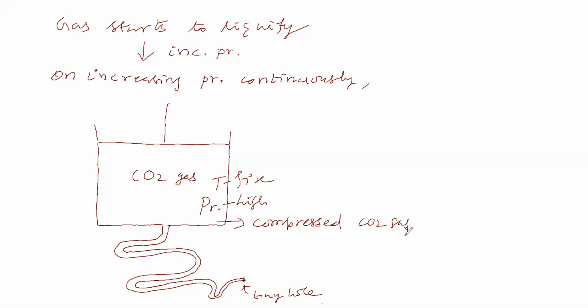So the distance between carbon dioxide gas molecules will be low, shall we say, or high? Why do we say compressed? Because we applied high pressure. Since we applied high pressure, carbon dioxide gas is compressed. Therefore the distance between carbon dioxide gas molecules is low.